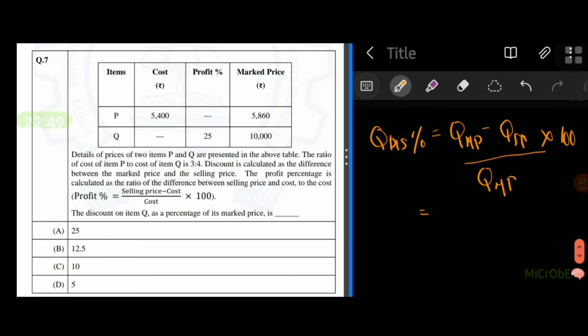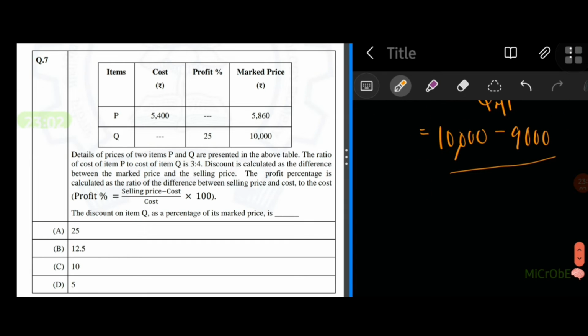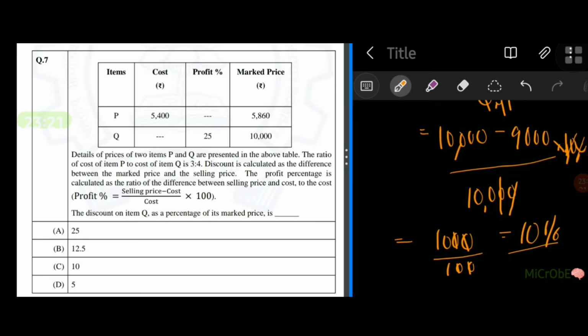Therefore, Q marked price is 10,000 minus Q selling price, we just calculated 9,000, divided by Q marked price into 100. So we can cancel out 00 here and 1000 divided by 100 gives us 10 percentage. So option C would be our answer. I hope you understood the question.